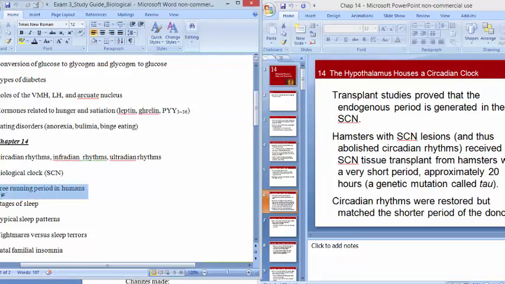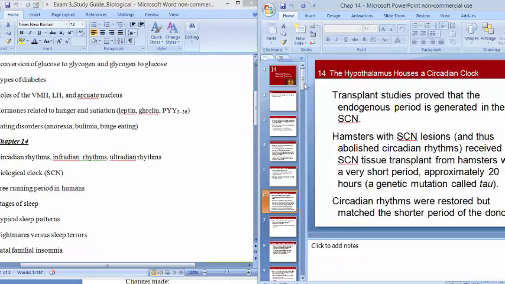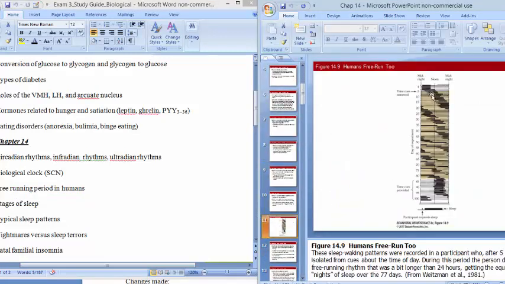Now, as far as our clock goes, if we were left to free run, which means we didn't have any kind of input from the environment, our free running natural schedule is a little bit more like 25 hours. We had this research study where a person was isolated from any cues about the time, and what we found is that they started to naturally drift later and later in the day. So we tend to have a free running period of about 25 hours.